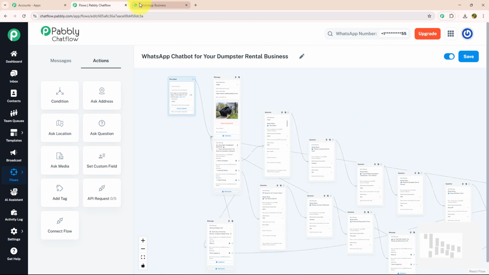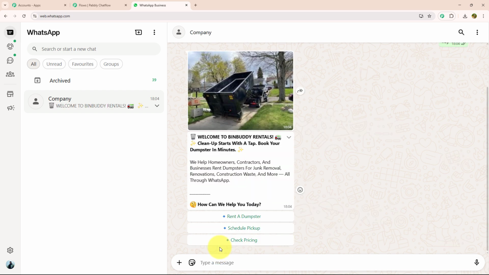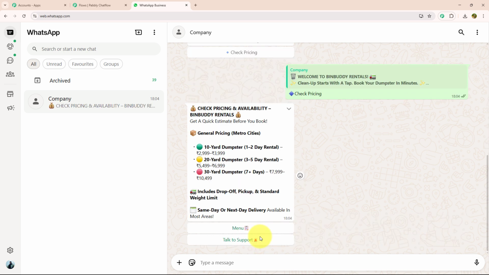For that, I need to open WhatsApp Web, and over here I will type a key message, for example, hey. As soon as I have entered my key message, I got a response in which they welcome me, and with that they have provided me 3 action buttons: rent a dumpster, schedule pickup and check pricing. I'm going to click on check pricing. As soon as I have selected check pricing, I got a response in which they mention all the prices. With that, they have mentioned 2 action buttons, menu and talk to support. I'm going to click on the menu option.